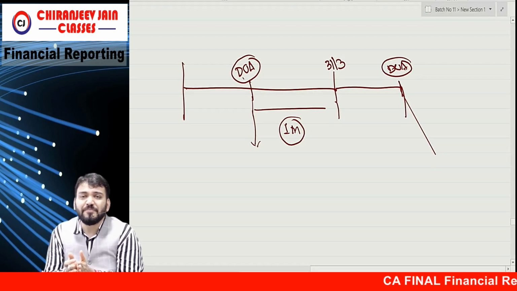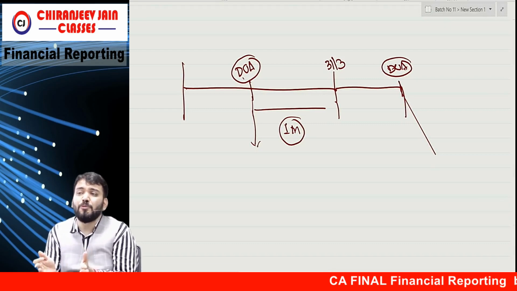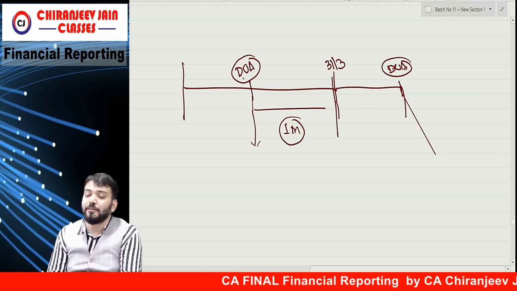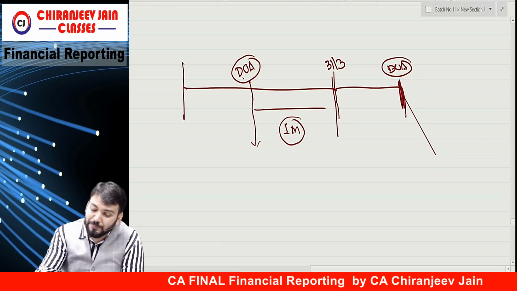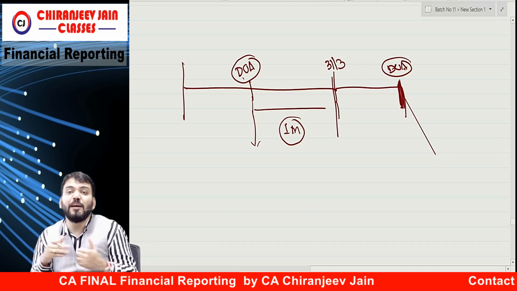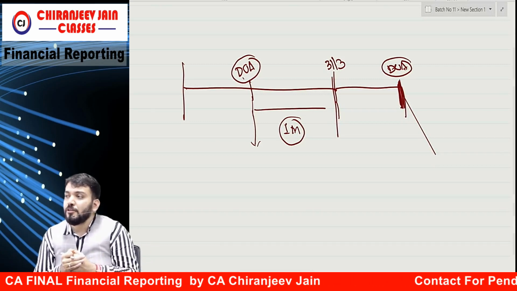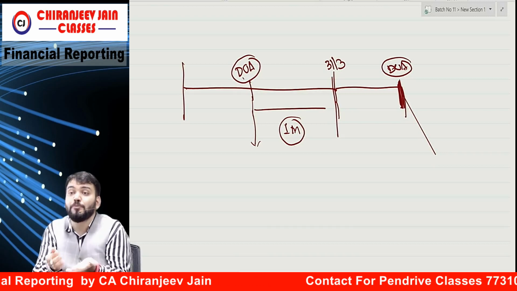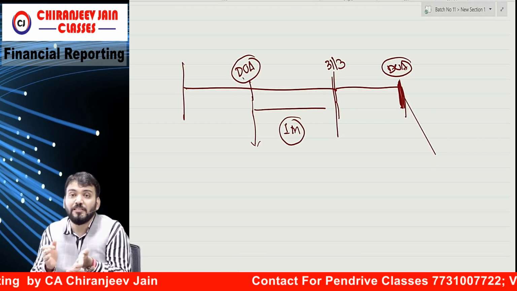So sometimes the valuation report is not received immediately. Suppose 31st March is over, and the approval time has also come, and you have not received the valuation report. You will not wait for the valuation report, because you need to approve your financial statements, as there is a deadline.